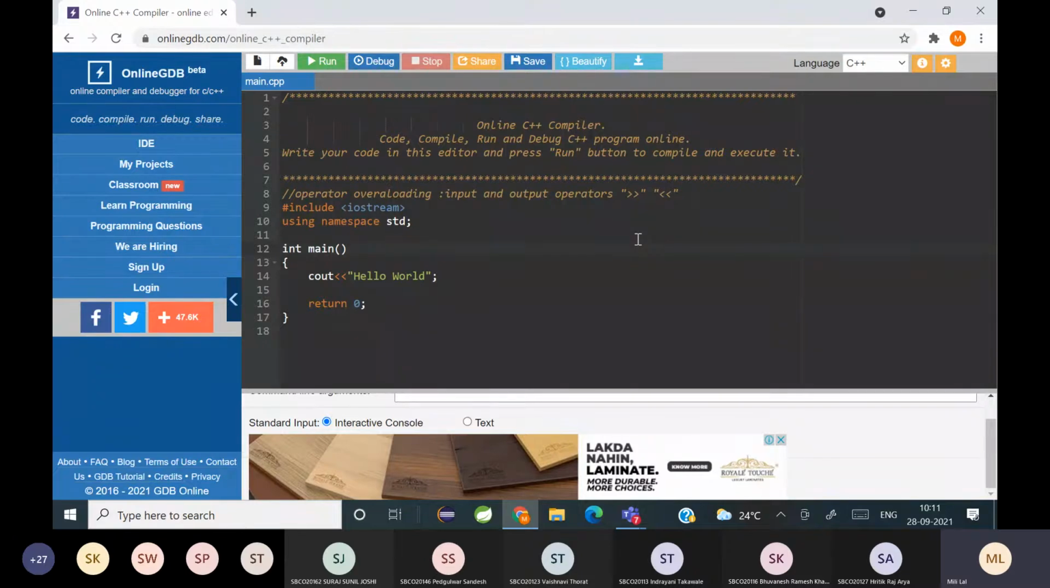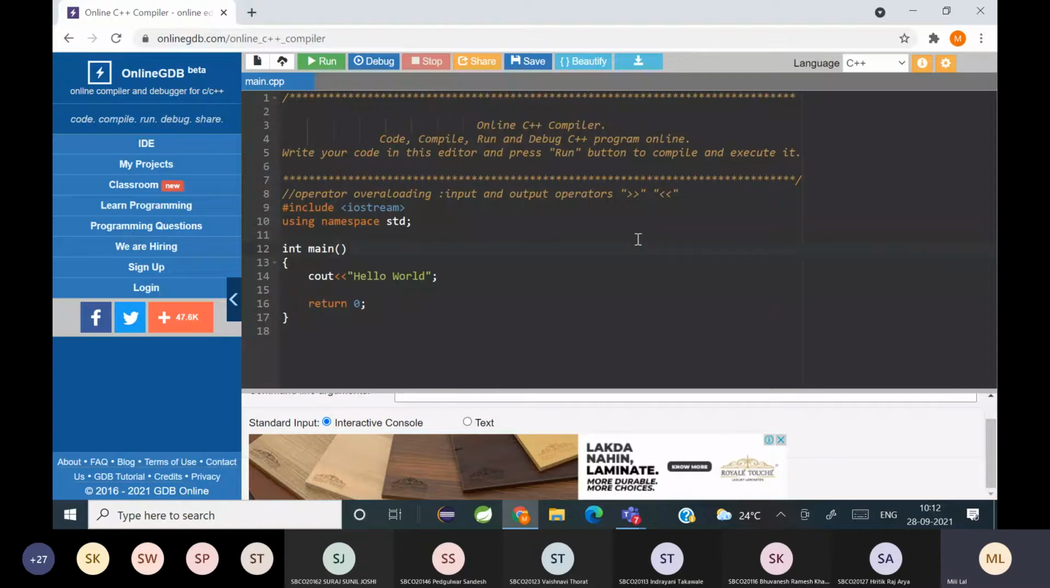So operator overloading comes under what concept of C++? Polymorphism. Yeah, it comes under polymorphism. Is it compile time polymorphism or runtime polymorphism? Compile time or run time? Operator overloading? Compile time. Yeah, it takes place during compile time.